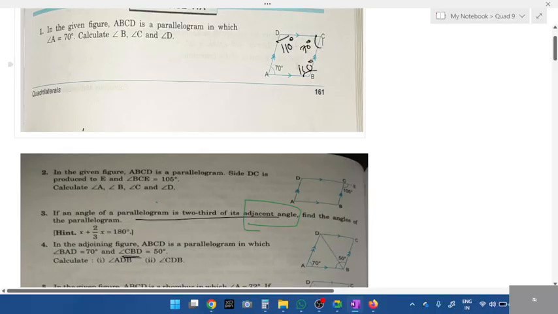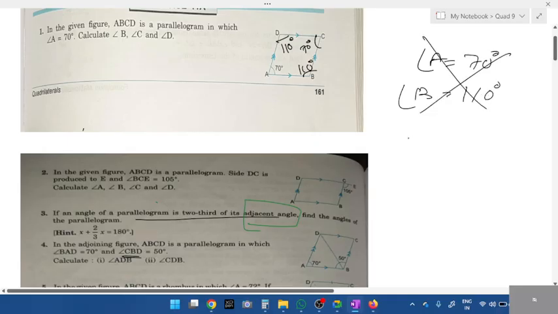Fine. So I don't want you all to write angle A is equal to 70, angle B is equal to 110. If I see it written like this, I'll give 0. You should write it with the explanation. Angle A is equal to angle B, in bracket explanation: adjacent angles, adjacent angles are 180.